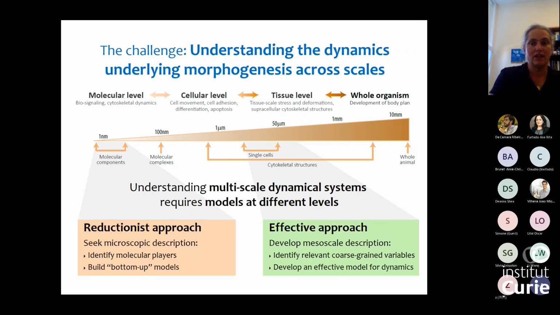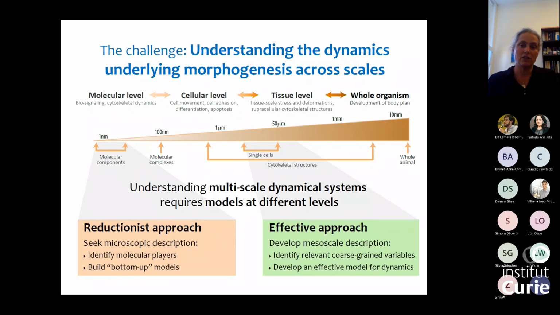So when we think of this self-organization process across scales, as I mentioned, we have the molecular level, which is important, where we have biosignaling networks, cytoskeletal dynamics. We have the cellular level, where cells can move, adhere to each other, differentiate, divide, die.